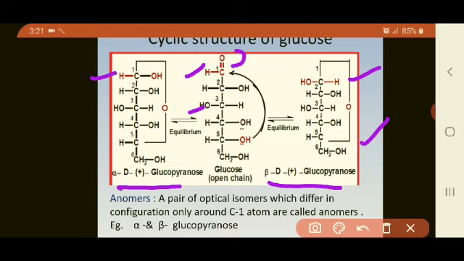Example, alpha and beta glucopyranose. What pyranose is, we will see in the next slide. I hope you understood how the attachment takes place from the fifth carbon atom to the first carbon atom. This type of linkage with oxygen between the two carbon atoms is called a glycosidic linkage.